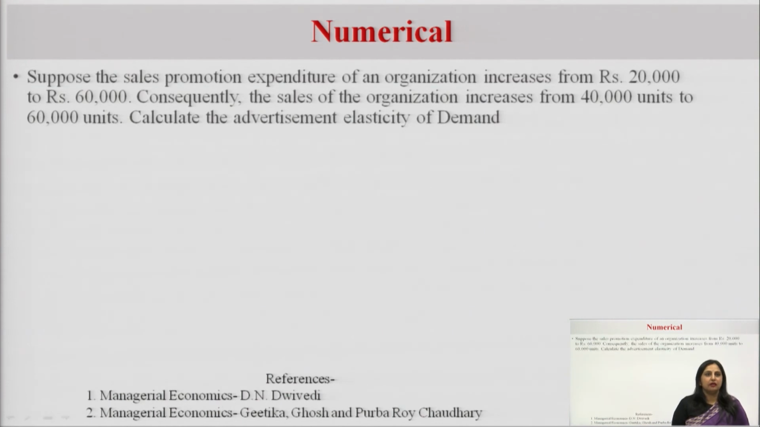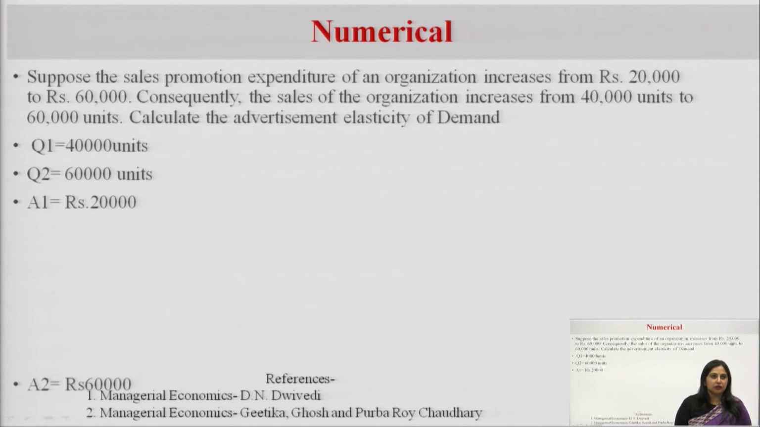Then coming to a numerical, here there is a sales promotion expenditure of an organization which increases from rupees 20,000 to 60,000, and the sales has increased from 40,000 units to 60,000 units, and there we have to calculate the advertisement elasticity. So, now what is given? Q1 is 40,000 units, Q2 is 60,000 units. What is the expenditure? A1 is rupees 20,000 and A2 is equal to rupees 60,000.